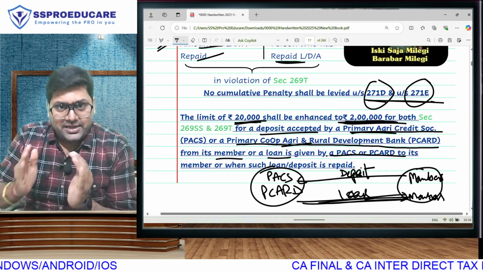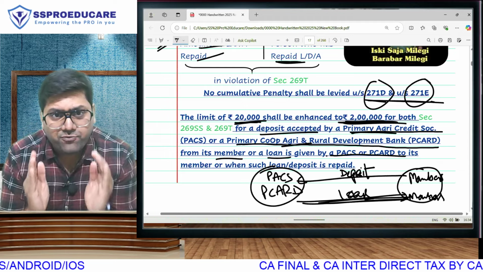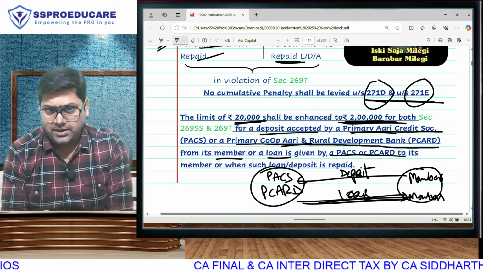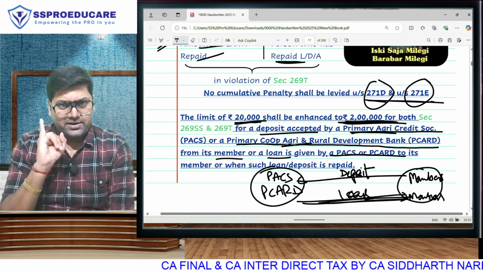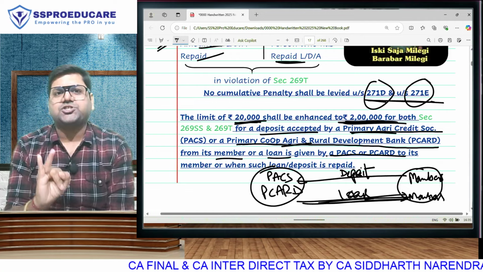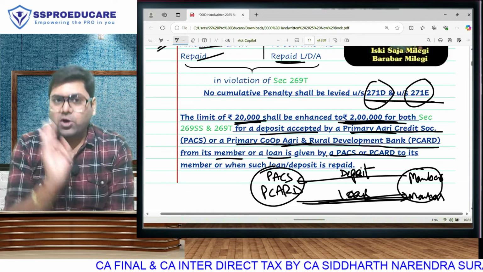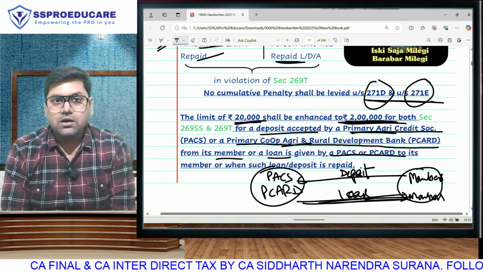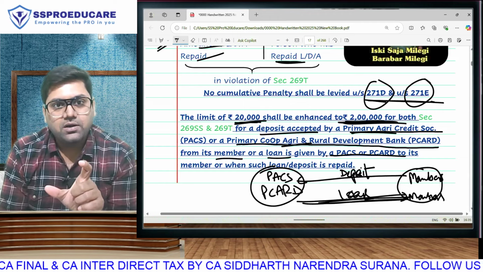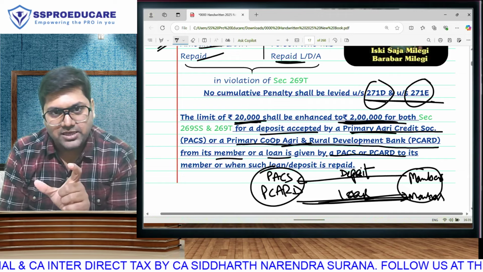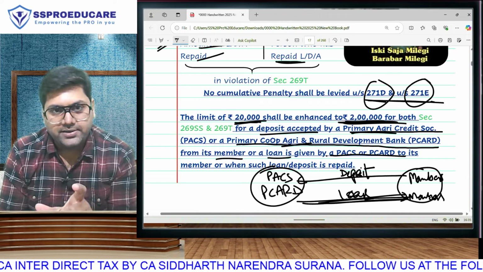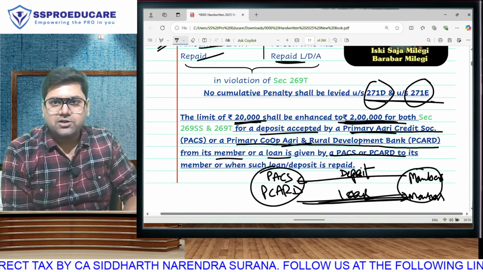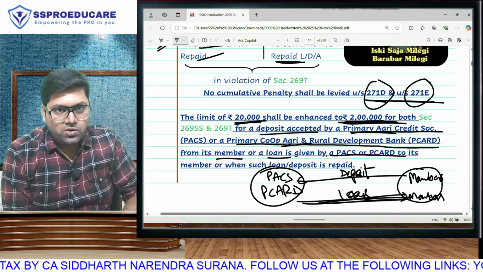And at the end of the lecture, like I am doing now, this becomes the end of your Part 1. In today's first lecture of revision cum amendments, we have studied 3 chapters of CA Final: Introduction, which covers tax rates, double taxation relief and cash loans. Out of whatever we have studied, for CA Inter students, the relevant part is the tax rate discussion that we have done. So I will make this announcement at the end of every lecture, that today we covered the following things for Final and the following things for Inter, so that the Inter students know which part of the lecture they have to see. Whatever is applicable, only that part you have to see.